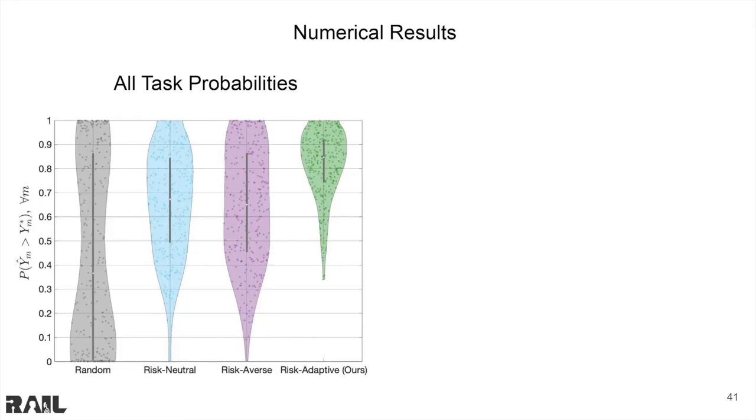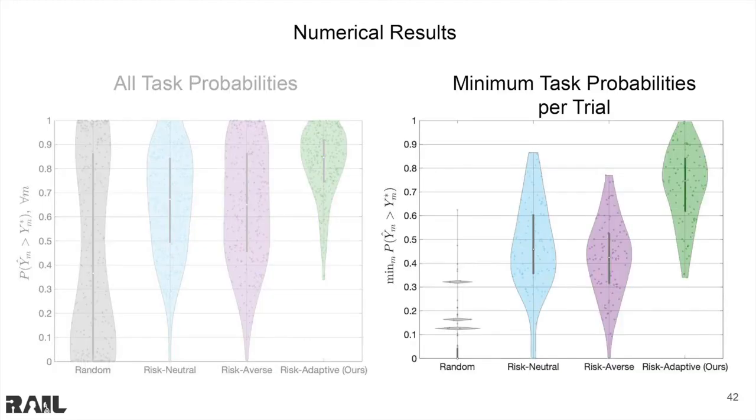We can see our risk-adaptive method in green was able to outperform the baselines at achieving a higher probability of task success across all tasks and trials. Again, these plots show all 3 tasks across the 100 trials. However, this does not tell the whole story.